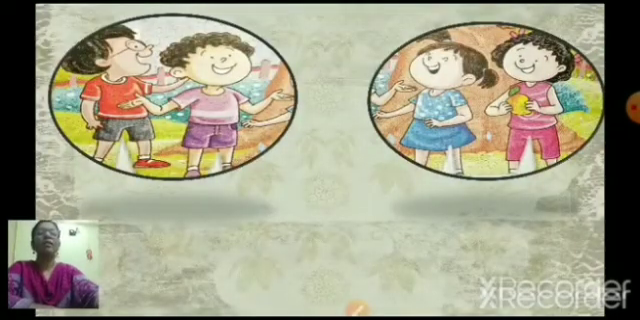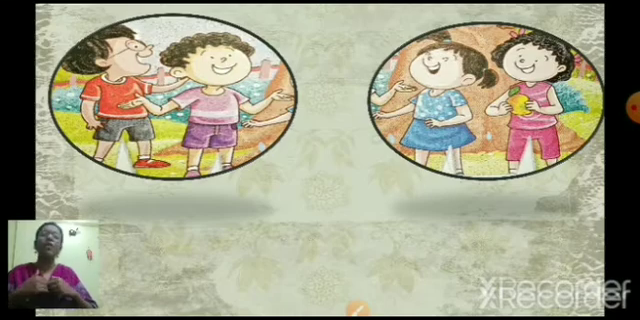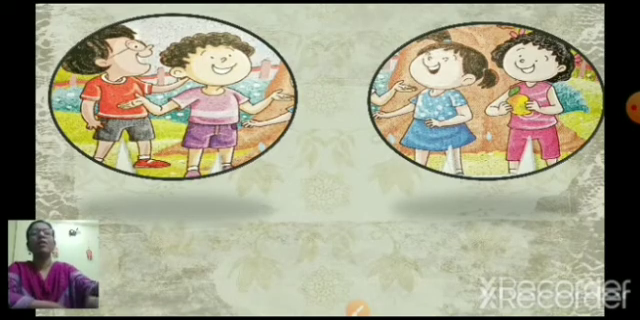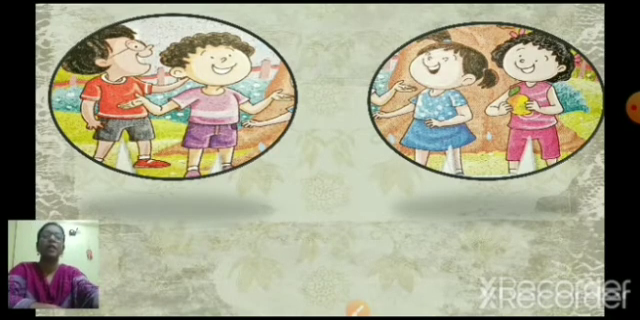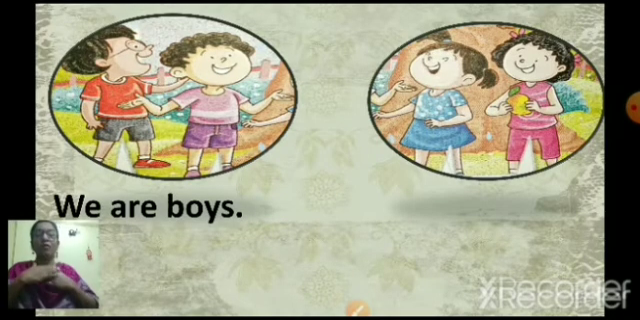Okay. Next one. Now see here. Now here we are not going to use these or those. We are going to see these children, they are going to tell about themselves. Now here the boys, see what they are saying. They are saying, we are boys. Now why are they using we here? Because they are two boys, many. So they are saying, we are boys.